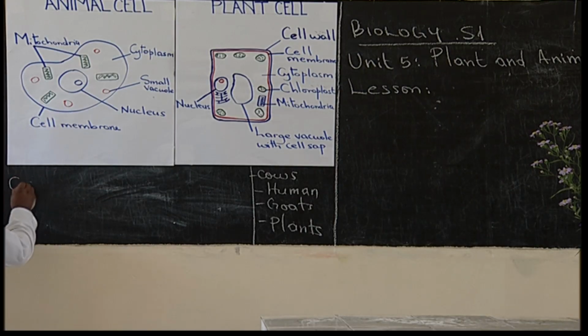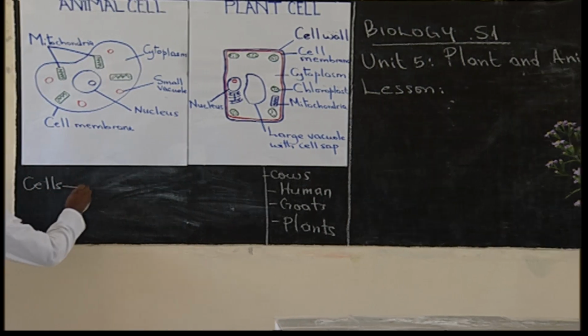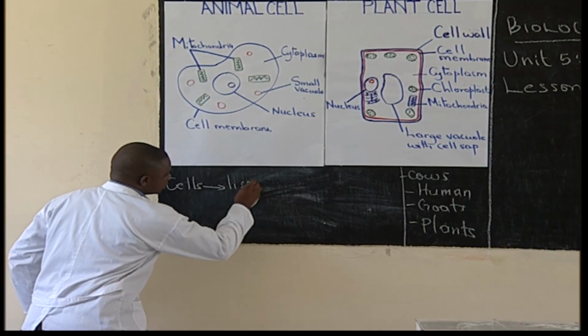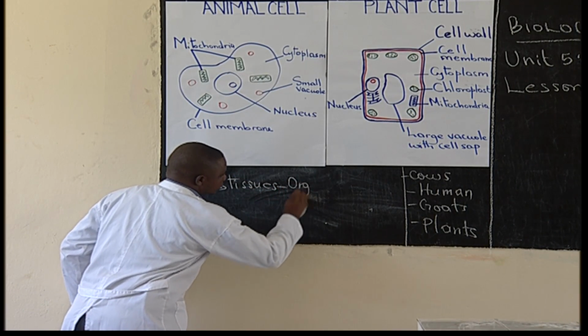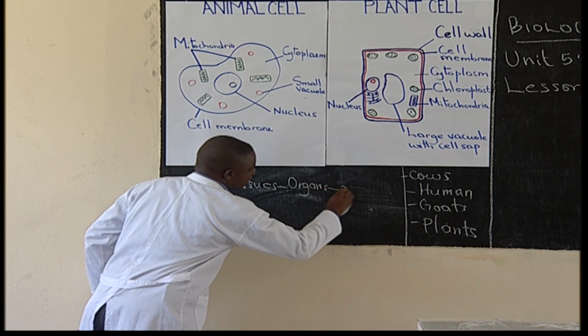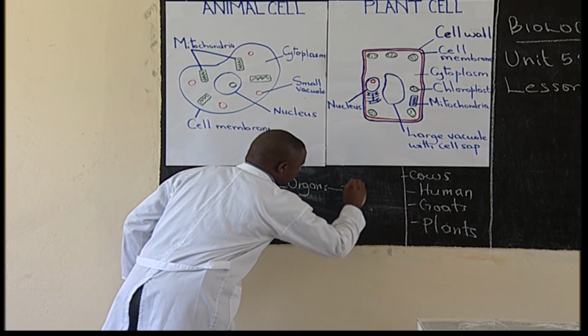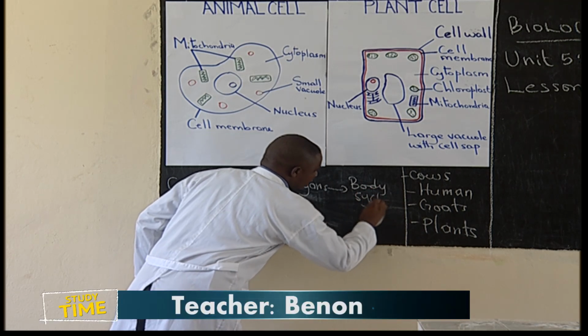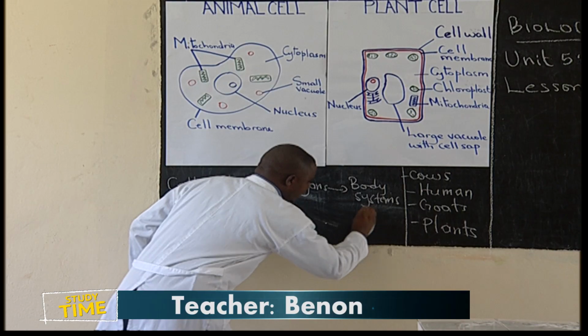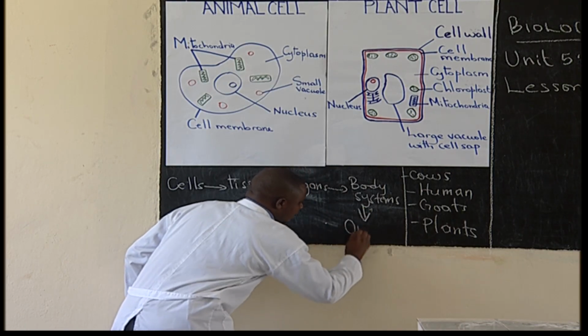We have cells, then tissues, organs, and then body systems. And body systems make the entire organism.